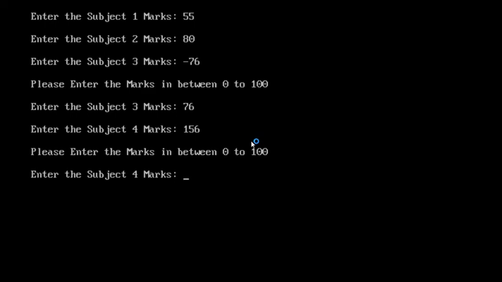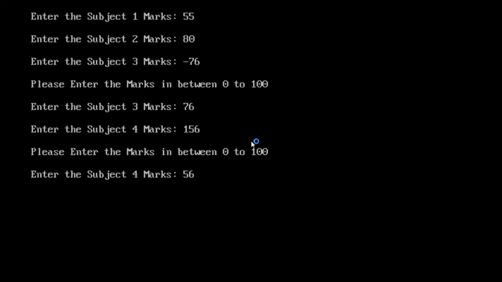Here I entered 156. It is checking in the if control statement. We wrote in the program if control statement. Within that we write the condition: if marks less than 0 or marks above 100. That is the condition. It executed. The condition is true. That's why it is showing the message please enter the marks in between 0 to 100 and it is executing the continue statement.